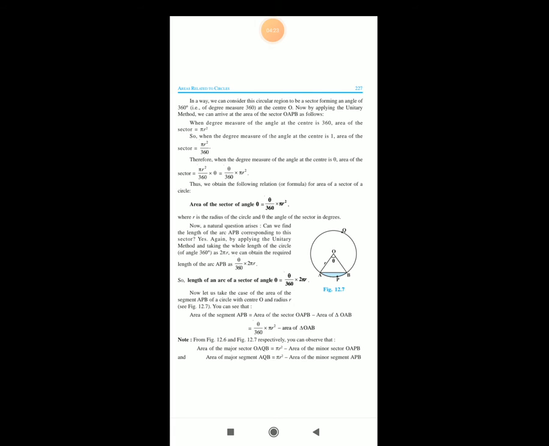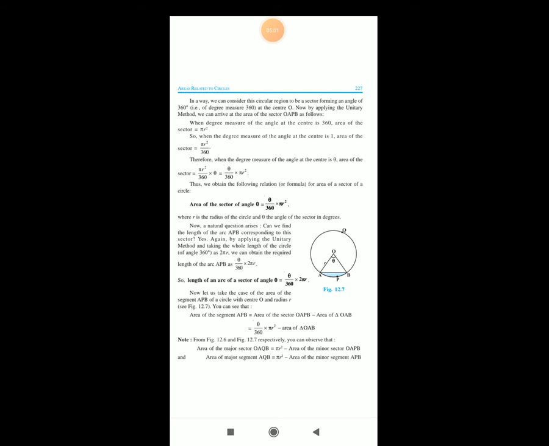When the degree measure of the angle at the center is 360, the area of the sector is pi r square. So when the degree measure of the angle at the center is 1, the area of the sector is pi r square divided by 360, and therefore when the degree measure of the angle at the center is theta, the area of the sector is equal to pi r square divided by 360 multiplied by theta, which is pi r square theta by 360. Thus we obtain the following relation or formula for the area of a sector of the circle.